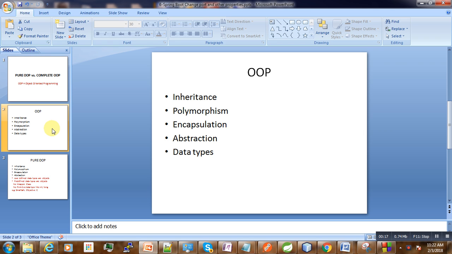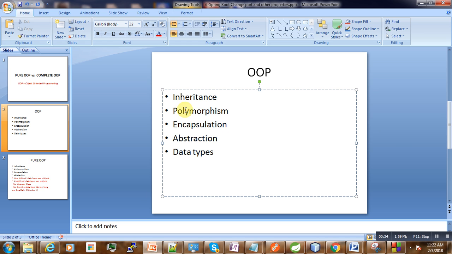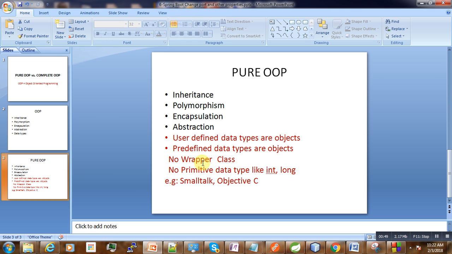Object-oriented programming usually has these common features like inheritance, polymorphism, encapsulation and abstraction. These are some properties that we may not have in other types of programming languages like procedural languages, and in addition to that we also have data types. And today, because we want to discuss the characteristics of pure OOP versus full or complete OOP, we